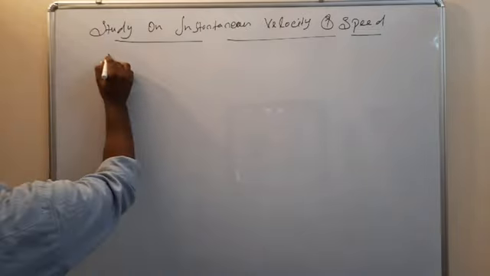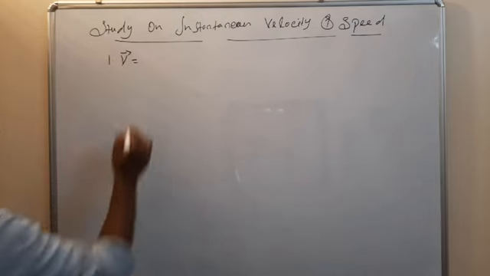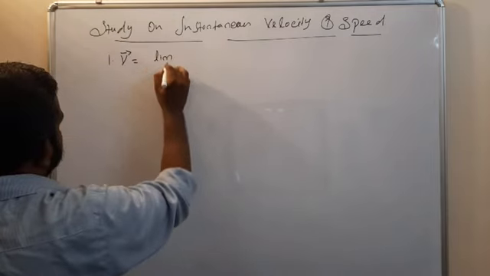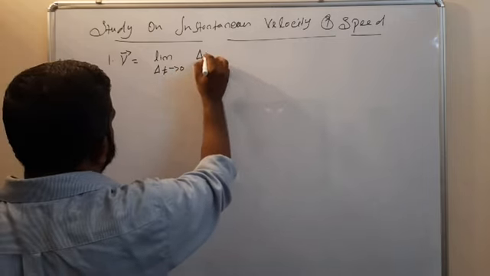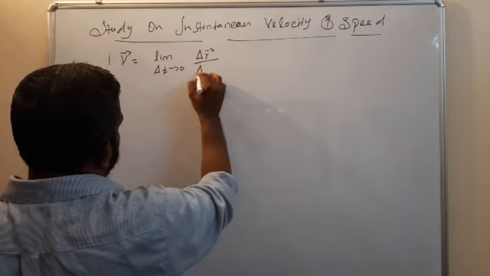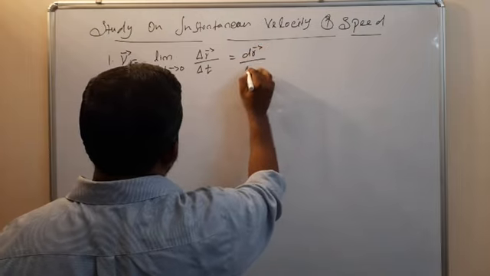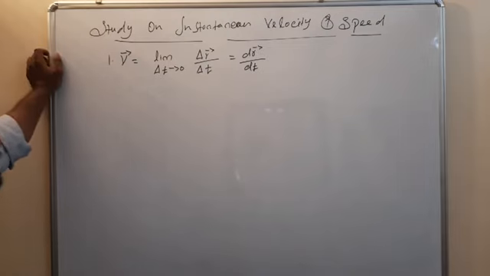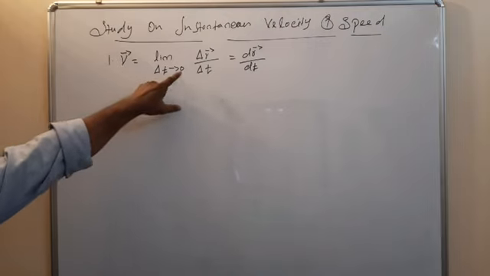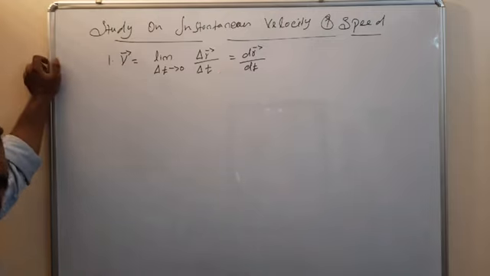First point: the instantaneous velocity v vector is equal to the limit as delta t tends to 0 of delta r vector by delta t, which is equal to dr vector by dt.